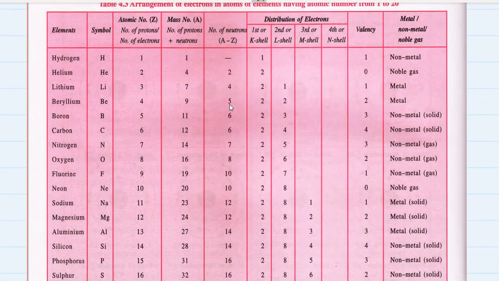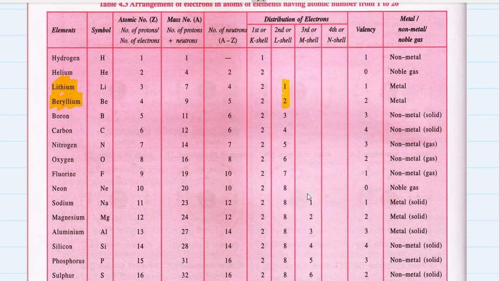Okay, let the hydrogen not be in this list because it's not a metal. We know it has one electron, still it's not a metal. So what about lithium? It has one electron in its outermost shell. Beryllium. What about boron? Boron is not a metal. So boron is a non-metal which has three electrons in its outermost shell. So boron is also, you can say, an exception. Okay, lithium and beryllium are metals.